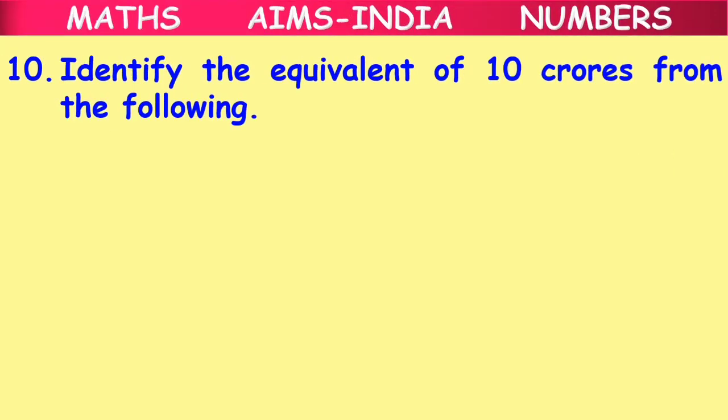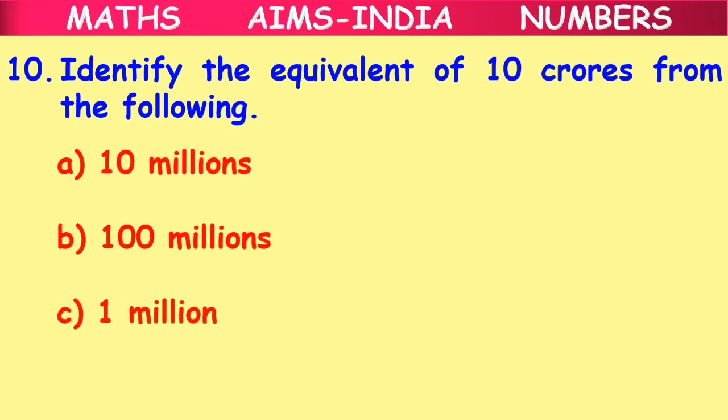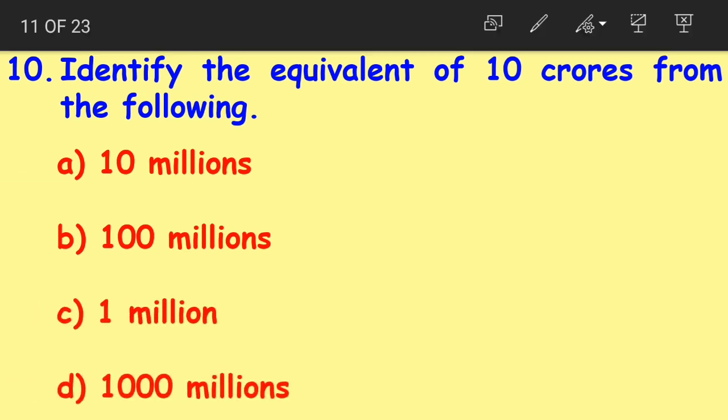Moving on to question number 9. Identify the equivalent of 10 crores from the following. Option A 10 millions, option B 100 millions, option C 1 millions, option D 1000 millions.